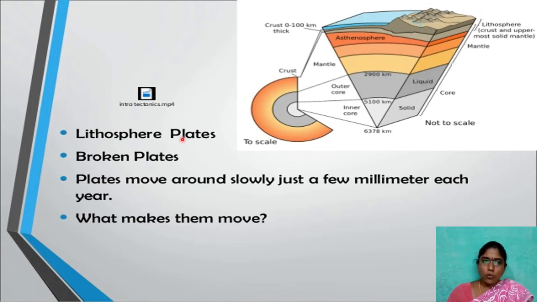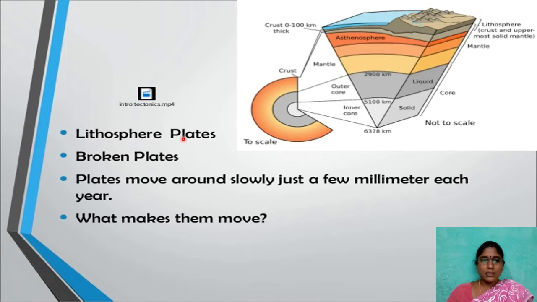These plates are moving around slowly, just a few millimeters per year. Due to this tectonic plate movement, the physical features of different nations will be changing over millions of years.